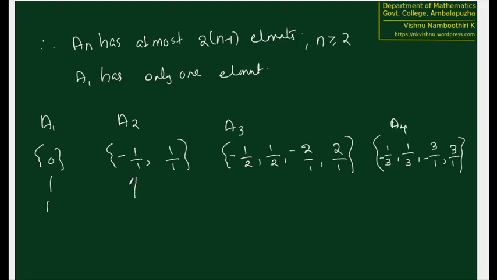We have arranged A2 in such a way that the starting element has the numerator least and it is negative. So this is 2, this is 3, 4, 5, 6, 7, 8, 9, 10, 11, and so on.